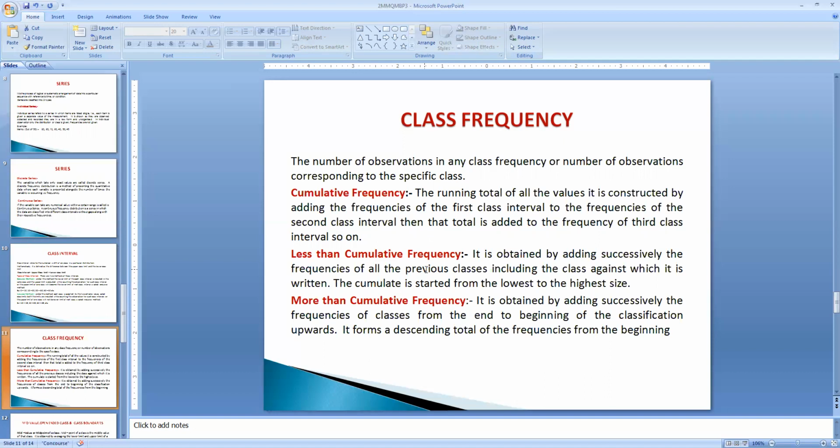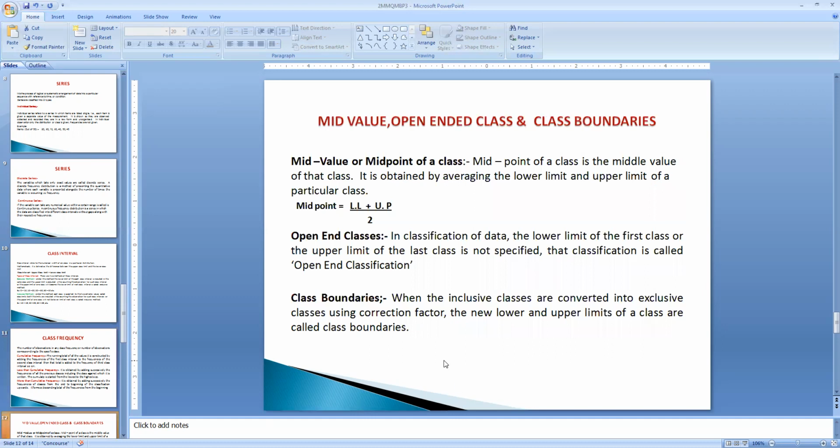Again, in cumulative frequency, there is a less than cumulative frequency and a more than cumulative frequency. The less than cumulative frequency is obtained by adding successively the frequencies of all the previous classes, including the class against which it is written, cumulating from the lowest to the highest side. The more than cumulative frequency is obtained by adding successively the frequencies of the classes from the end to the beginning of the classification upward, forming a descending total of the frequencies from the beginning.